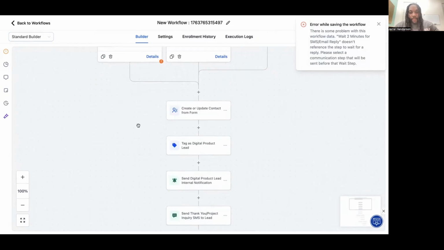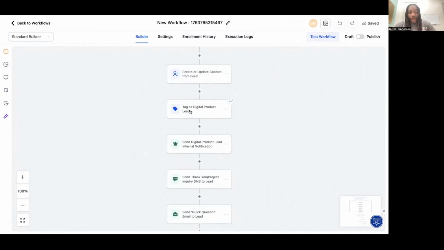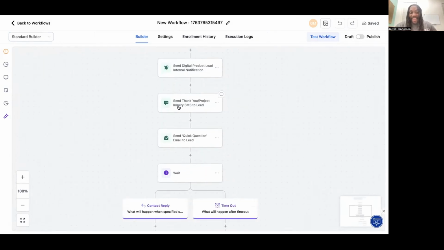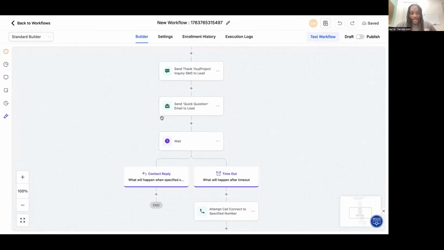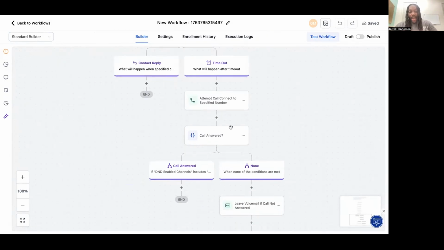I said form, create and update the contact, tag the person digital product lead, send an internal notification, send an SMS, send an email, wait. If the contact replies, stay in the workflow, and if the contact doesn't reply, attempt call connect, specific number. And then it says call answer, yes or no.